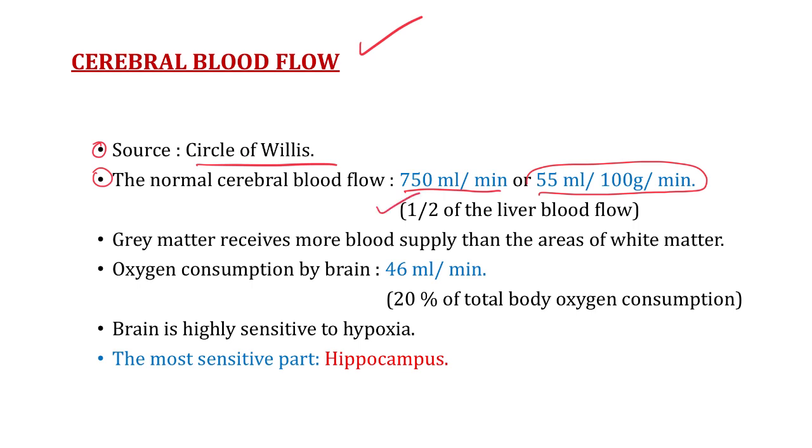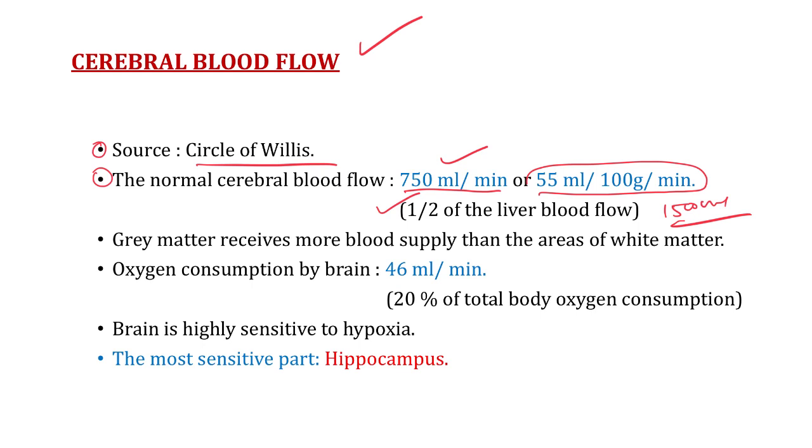The liver blood flow is 1500 ml. So after liver, our brain is also one of the most important vital organs.